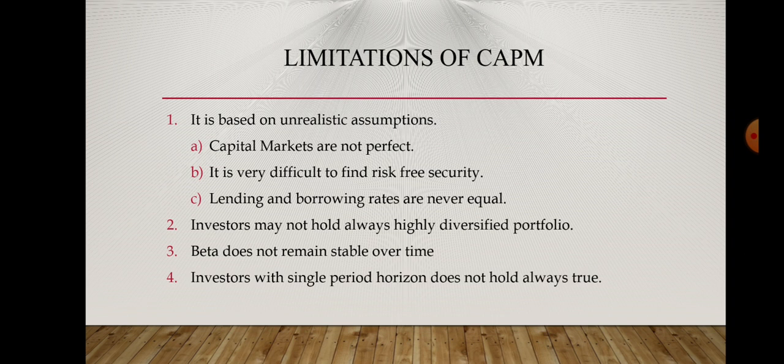Another limitation is that investors may not always hold a highly diversified portfolio. It means that investors are not risk averse all the time. There are some investors who are likely to carry higher risk. The assumption in CAPM is that all investors are risk averse, but in reality this does not hold good. Beta does not remain stable over time.